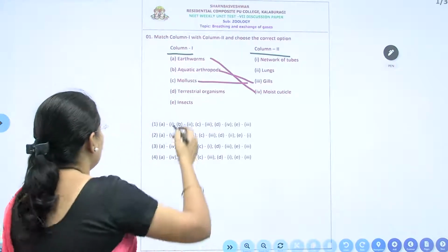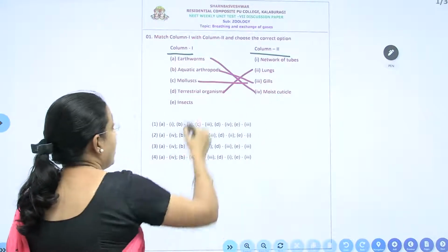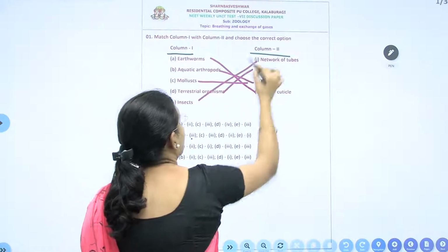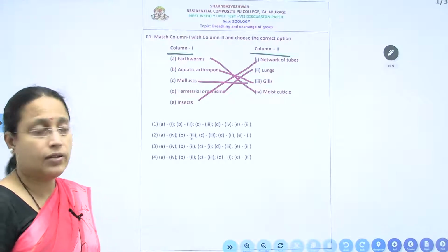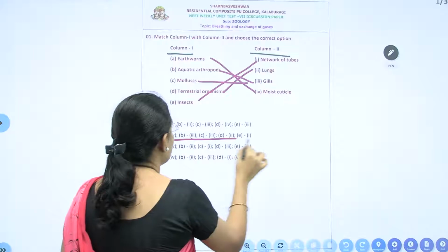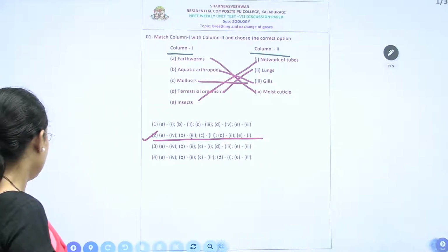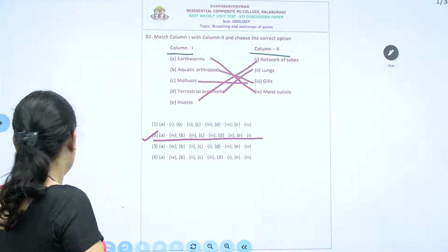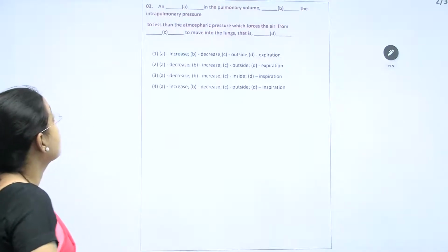Okay. So terrestrial animals, of course, require lung, and insect require a network of tubules called trachea. So therefore, correct answer is the second one. Okay, next.